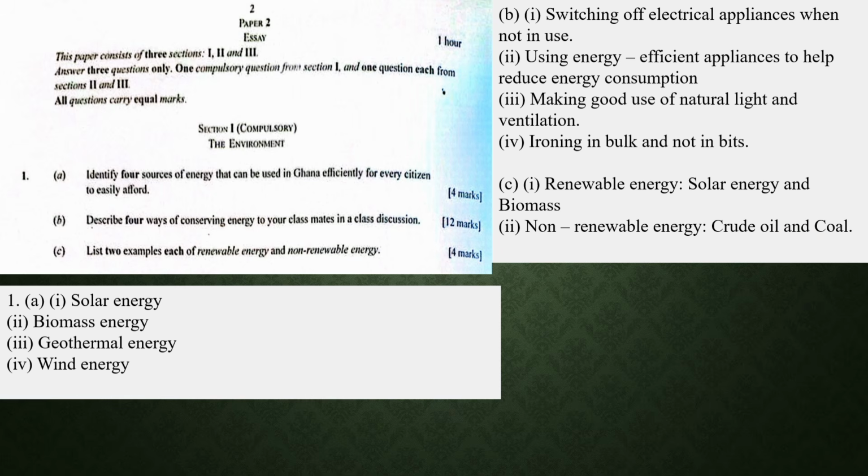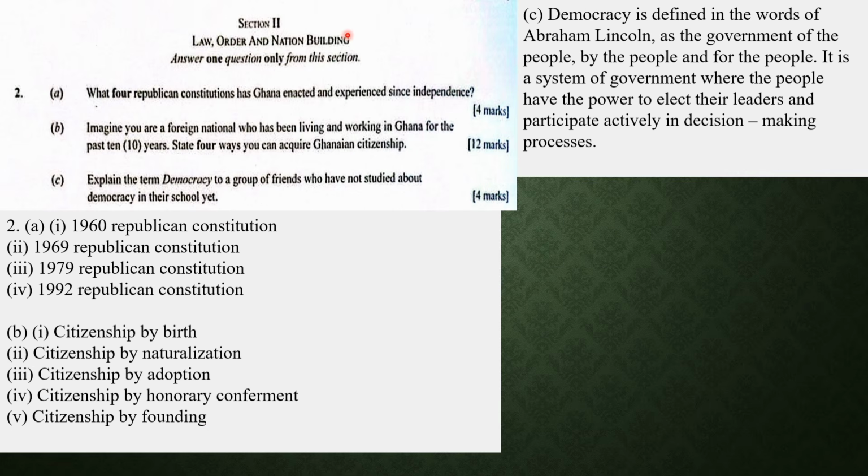Now let's look at question number 2, under law, order and nation building. 2A says, what 4 Republican constitutions has Ghana enacted and experienced since independence? So we talk about Republican constitutions. They are constitutions that were introduced or enacted during the periods when Ghana had gained the Republican status. Ghana became a republic in 1960, which means that Ghana had rights to elect its own representatives to lead its people. So there are 4 Republican constitutions introduced so far.